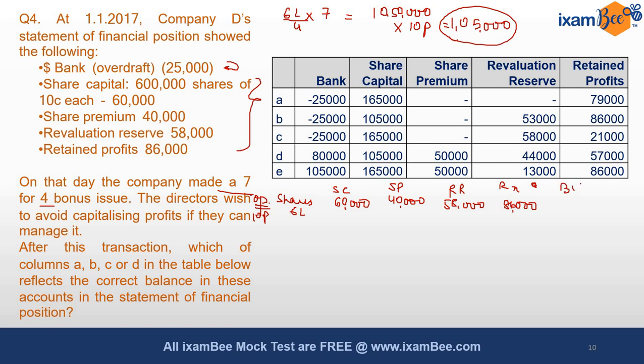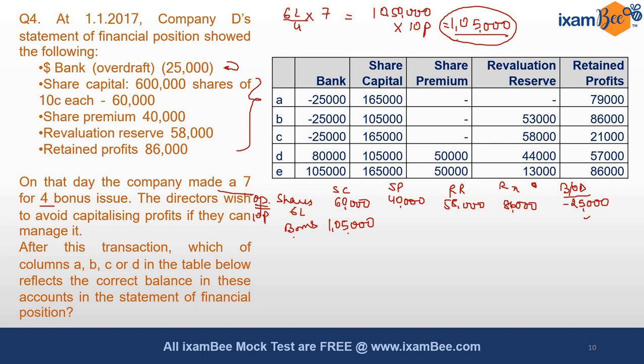But will the company be getting cash, or are bonus shares distributed for free? Bonus shares are given for free. The company would not get the cash, so it will not affect its bank or cash balance. So it will remain at 25,000, but 1,05,000 would be included in the share capital.